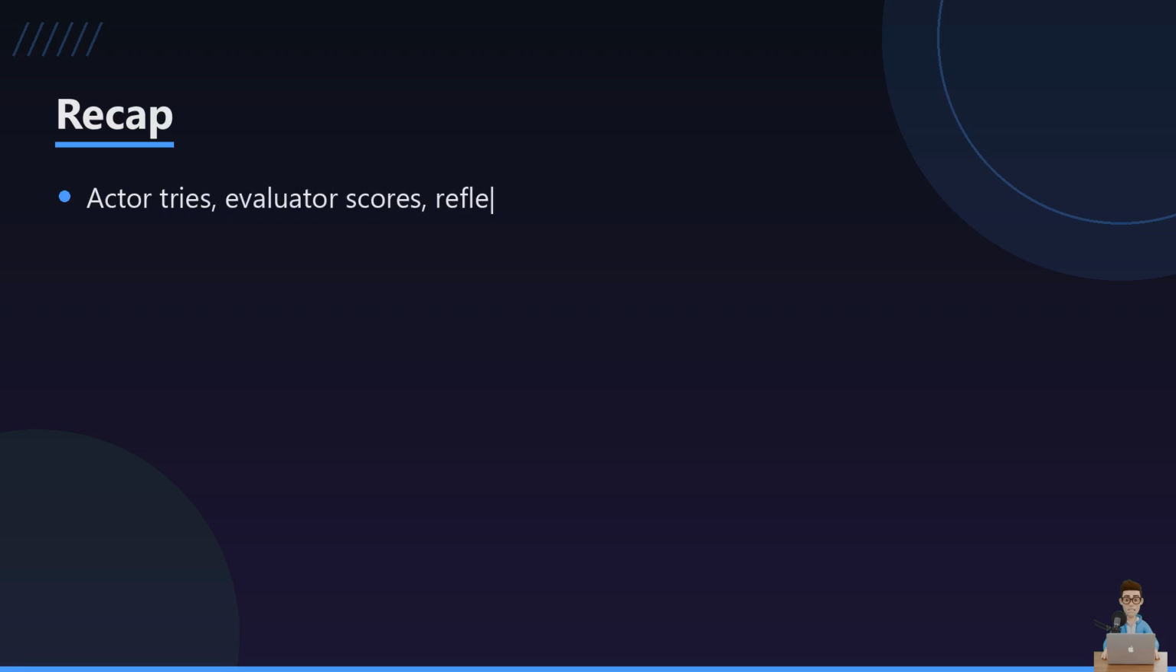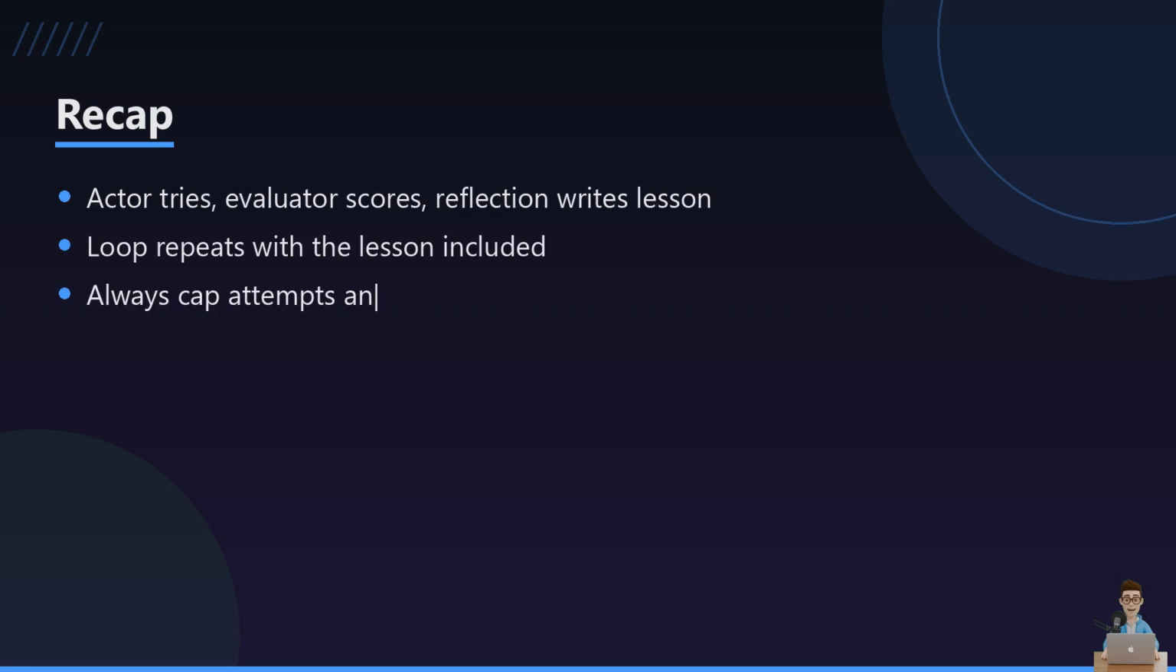So let us bring it all together. An agent attempts a task, an evaluator scores it, and the reflection step writes a clear, specific note about what went wrong, and that note feeds right back into the next attempt. Get the stopping point and the note quality right, and this pattern turns a shaky agent into one that actually corrects itself.